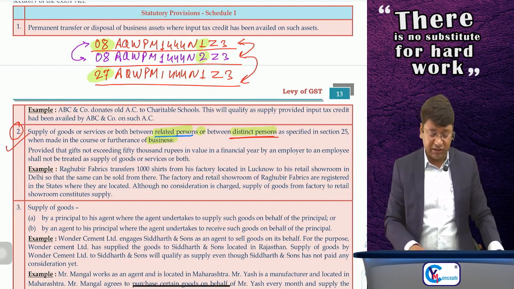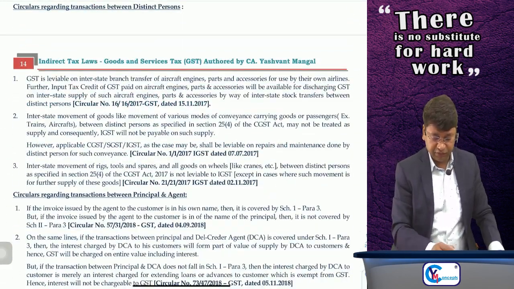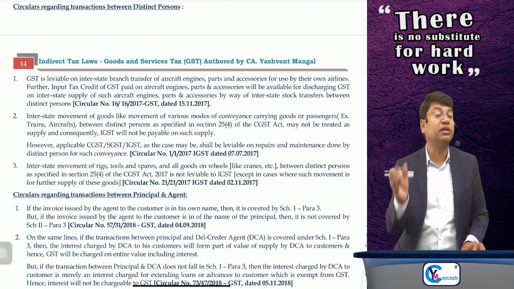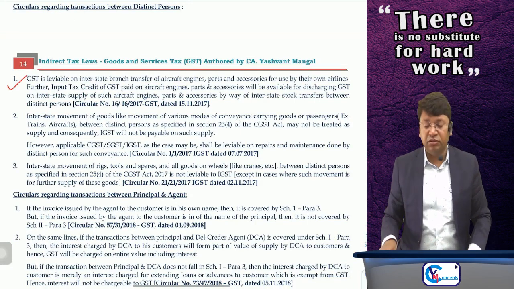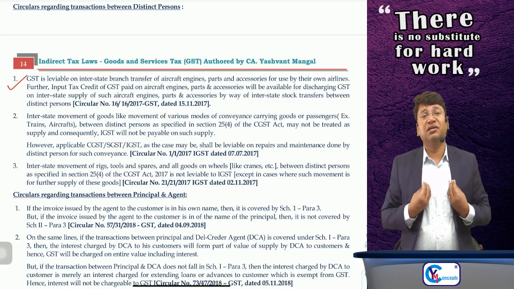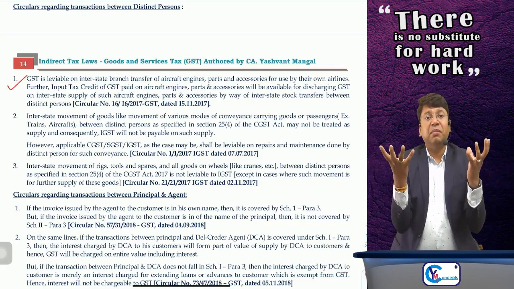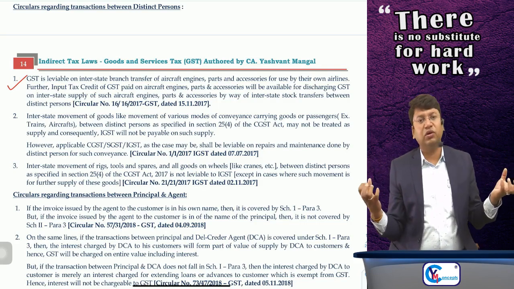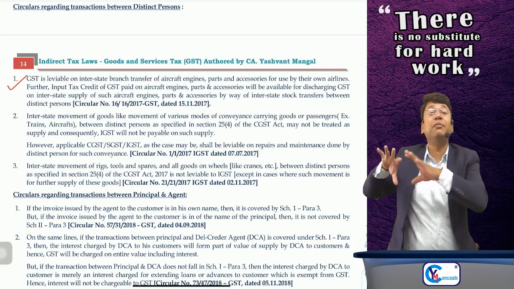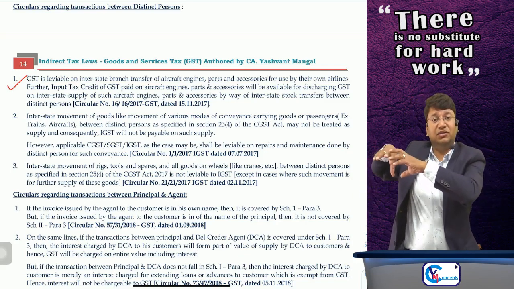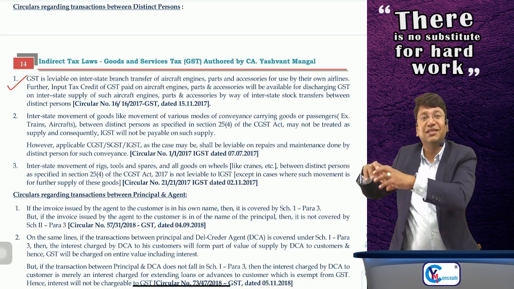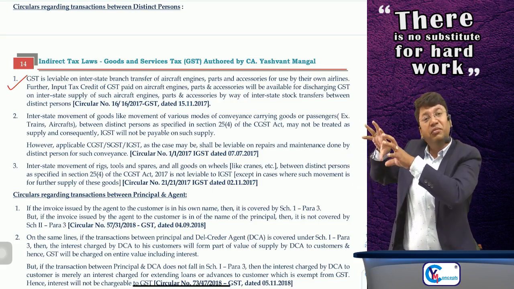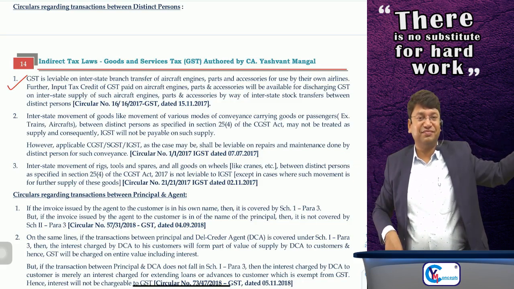Okay, sir. Sir, there are some circulars also here. I'll give you the details of those circulars. I'll explain the circular also regarding distinct person. Suppose I am an airline company and my branch is located in Mumbai, Maharashtra. Another branch is located in Delhi also. I am registered in Delhi. Suppose I am transferring some parts, components, engine, accessories, etc. of the aircraft from my Mumbai registration number to the Delhi branch.